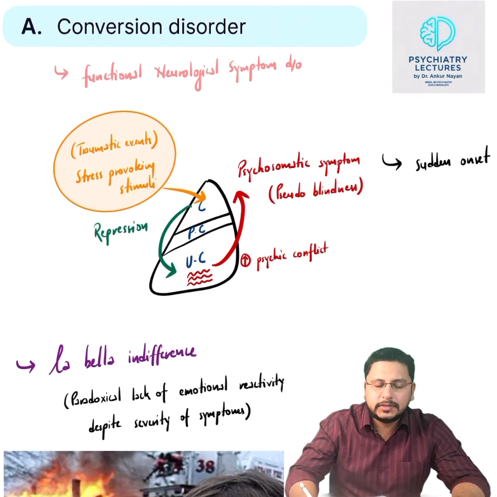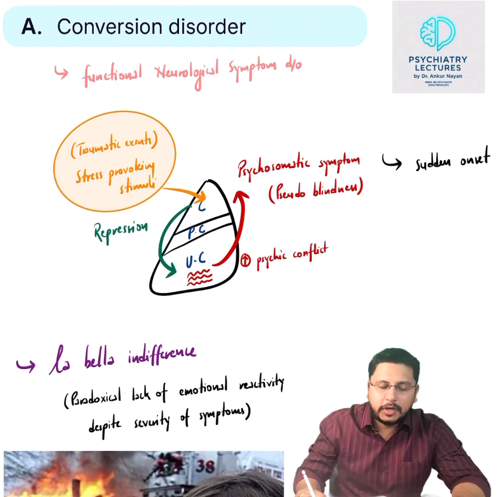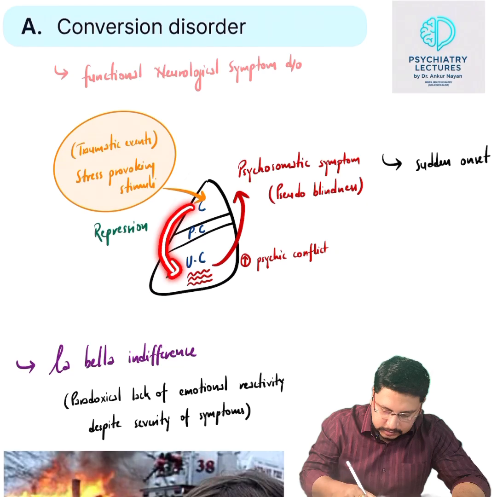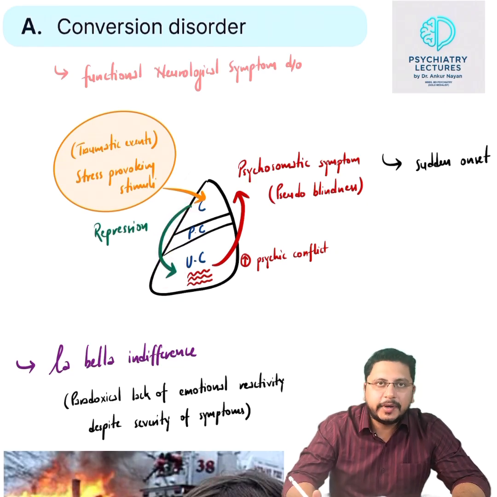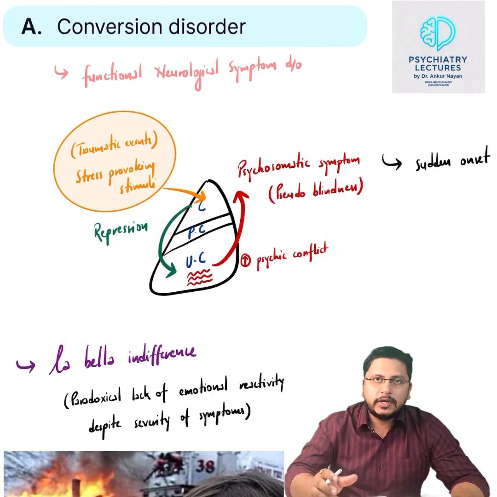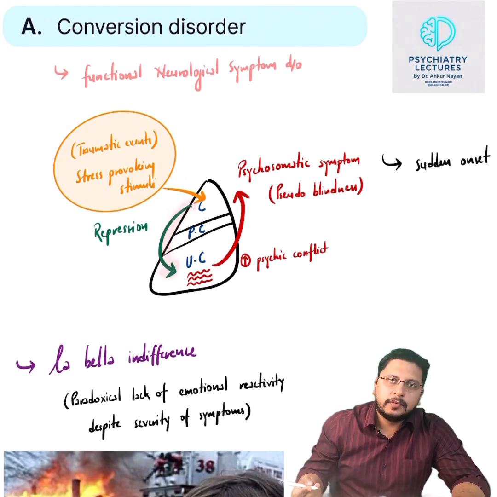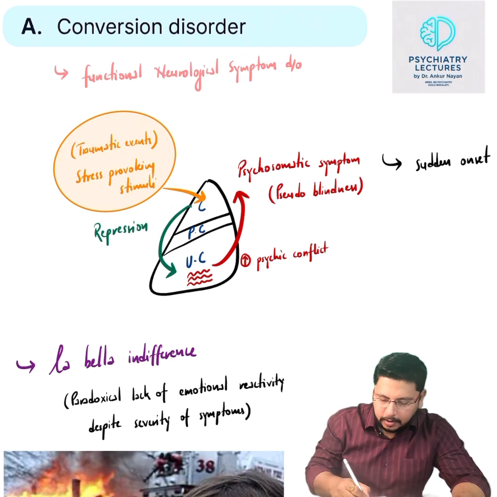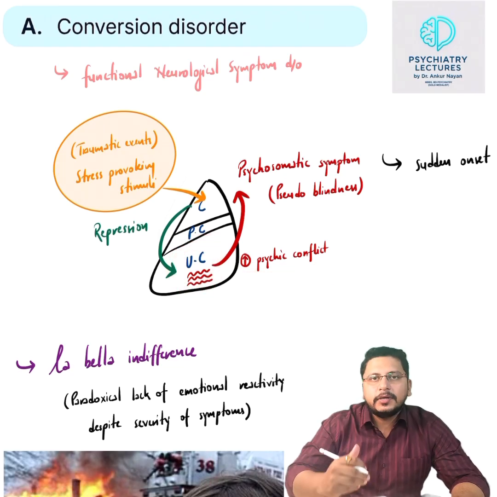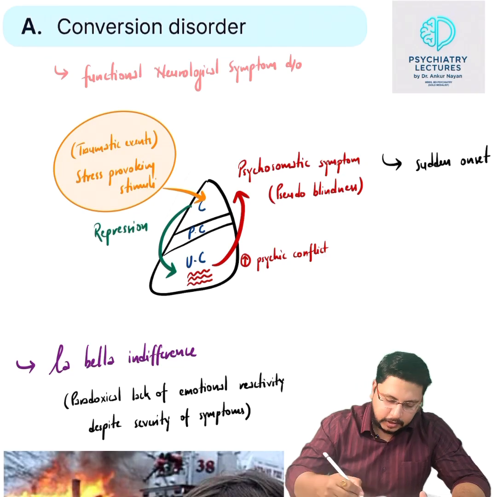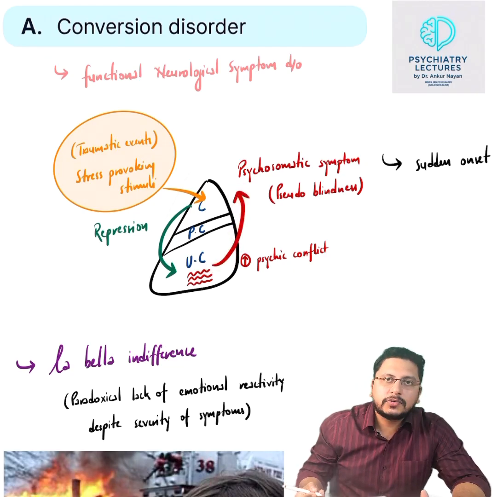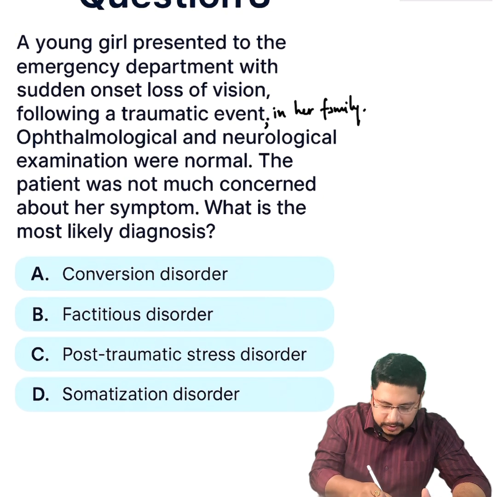There is some traumatic event, which is an anxiety or stress provoking stimulus, which is perceived through the conscious mind, but this is sent to the unconscious mind by the defense mechanism repression. So the stress provoking stimulus which the conscious mind perceives is sent to the unconscious mind by the defense mechanism repression. But in the unconscious mind, when there is increased intrapsychic conflict, this is sent back to the conscious mind and it is presented as a neurotic symptom, like a psychosomatic symptom, like pseudo blindness, which was given in the question.